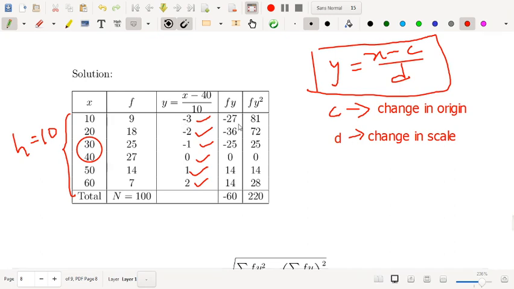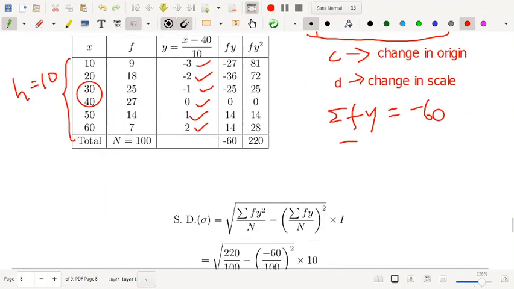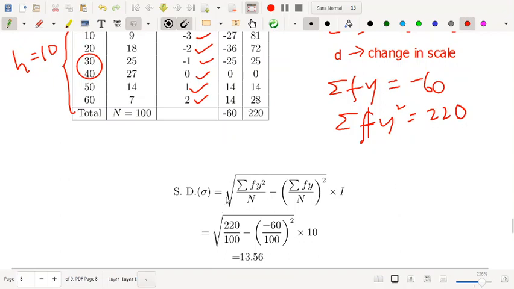So you don't need a calculator for this. You can easily calculate by yourself only without a calculator, right? Because 27 into 3 is 81, 36 into 2 is 72, and this is positive, 25 into 1 is 25, 0, 14 into 2 is 28, right? And take the sum. Just calculate the sum. Minus 60 and 220. So your summation fy is minus 60 and summation fy square is 220. Now we'll use the working formula.